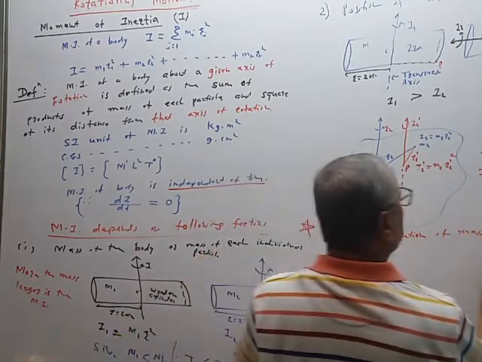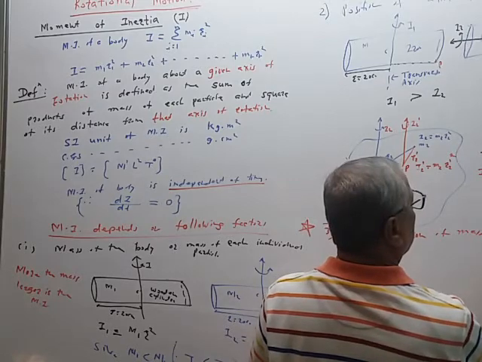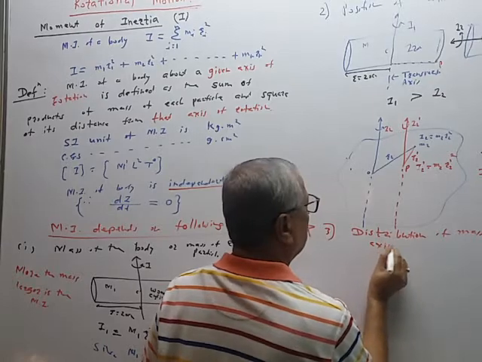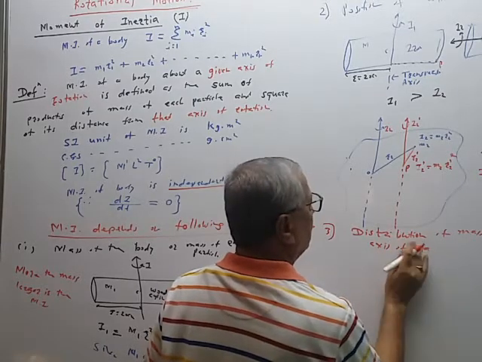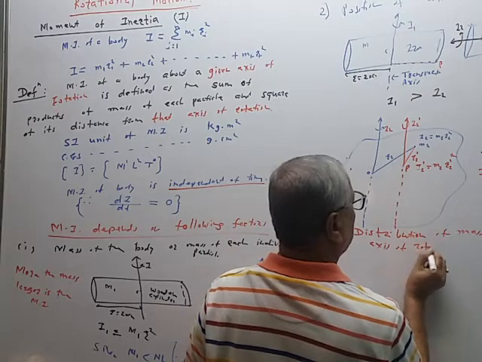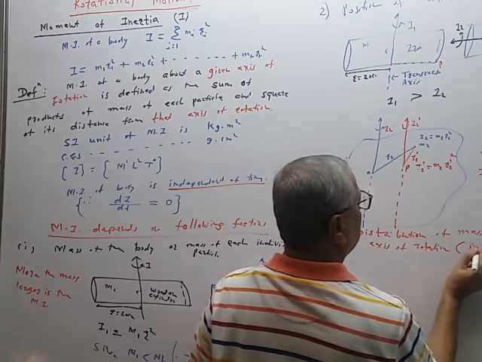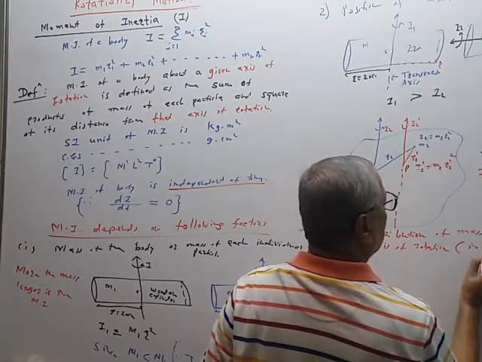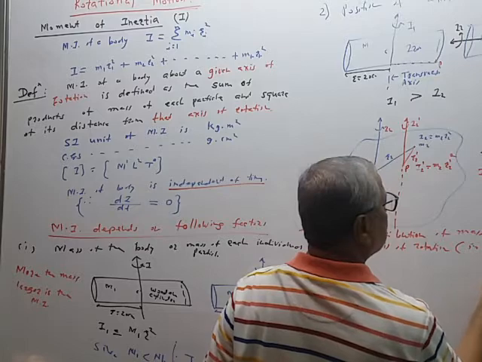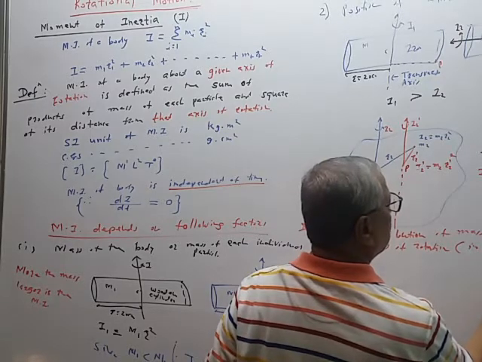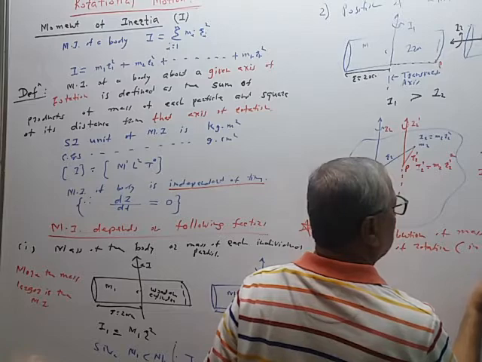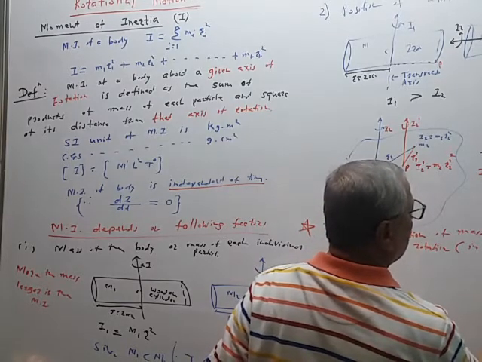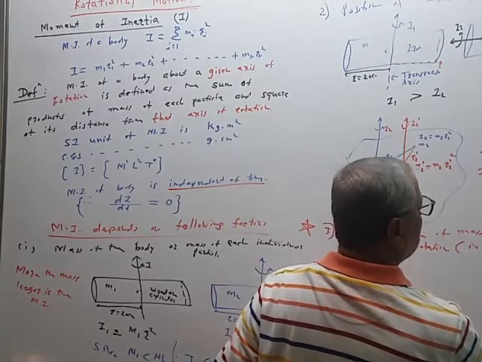Distribution of mass about a given axis of rotation. Given axis of rotation, that is, mass is constant. The first factor: position of axis of rotation is constant. The second factor: position of axis of rotation. Given axis means this is constant. Position of axis of rotation is constant, but we are changing the distribution of mass.